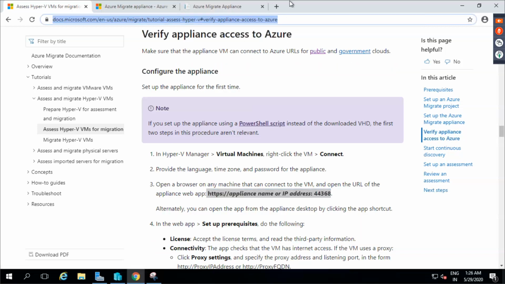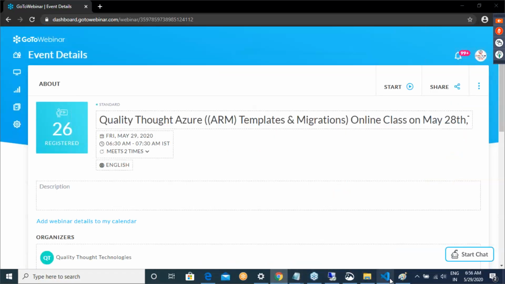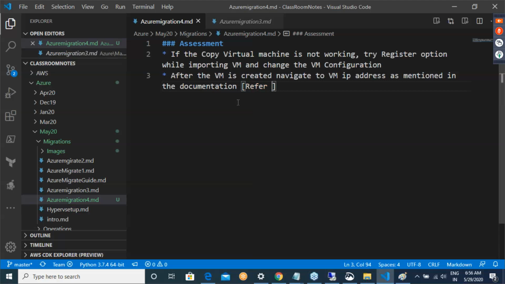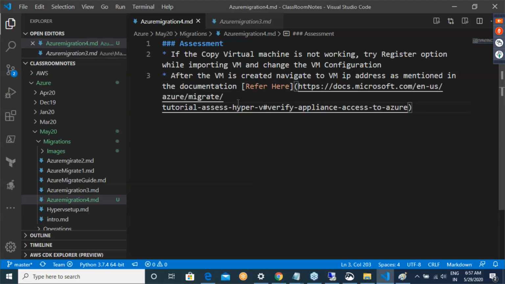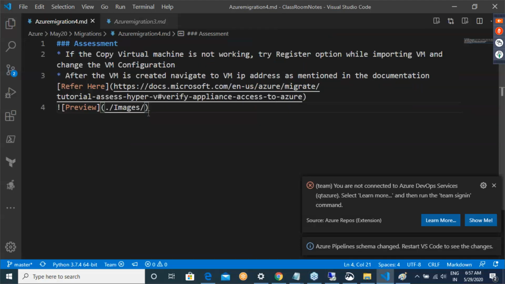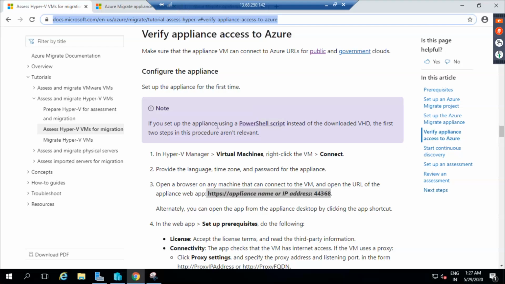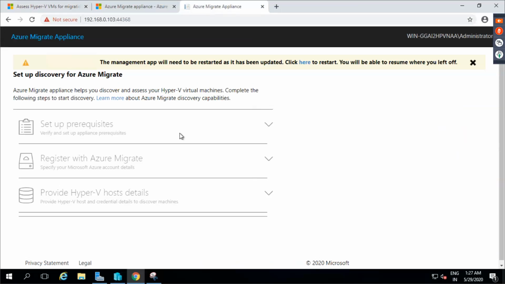Okay. I can be specific with respect to settings over here. Okay. Right. This activity takes time depending on how huge your machine is. If we create a machine with 8 processors and 16 GB of RAM, it would be much faster. Okay. So AZMIG 14.png. Right. So let us wait for this UI to be done.